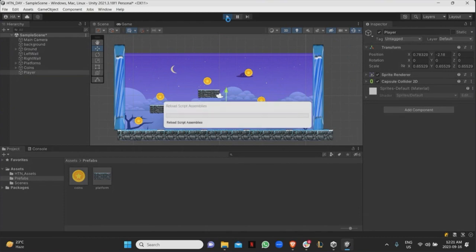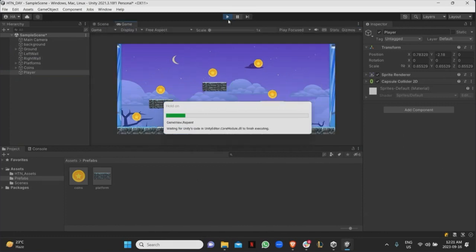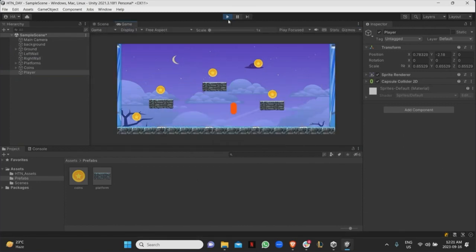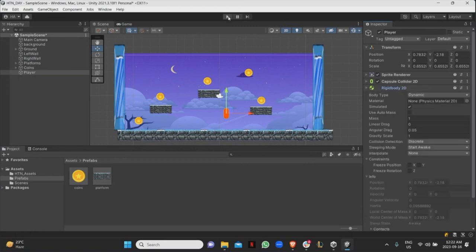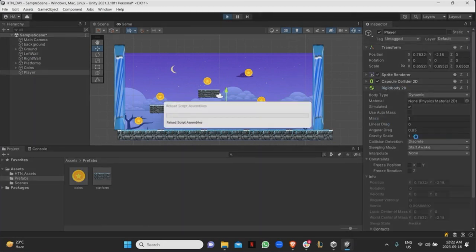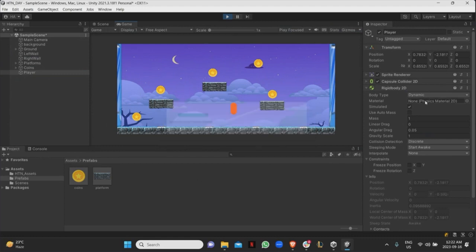So it'll take me to the play scene once it imports all this stuff and renders, and there you go, nothing's happening. But after I add the rigidbody 2D, right? And here you'll see that it has gravity scale. It simulates gravity. So if I don't want it to simulate gravity, I'll just set the gravity scale to 0, and then it won't fall. And once you play, it's gonna fall on its own.